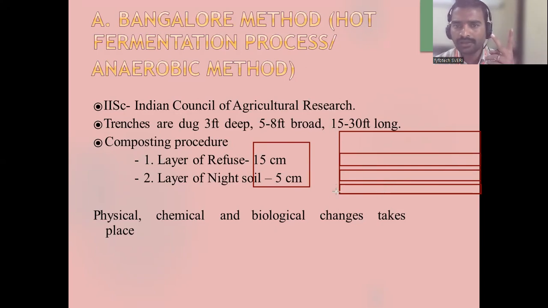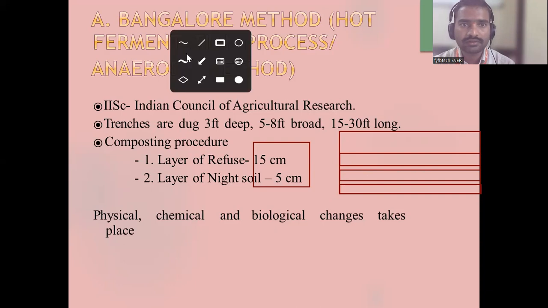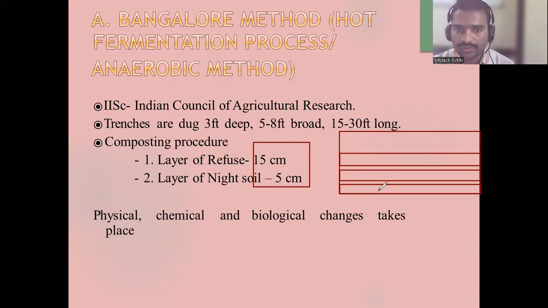What is the total depth? Depth is 1 meter. 3 feet means 1 meter. So the first one is soil waste, and the next is soil sludge. That will become a total of 20 centimeter. That is 20 centimeter. Next layer.